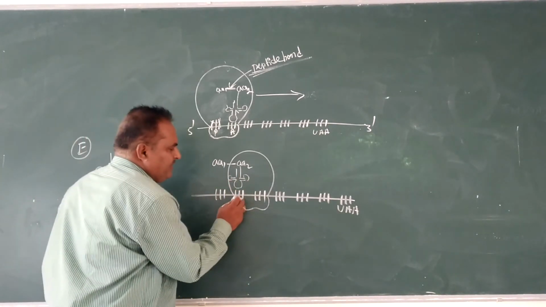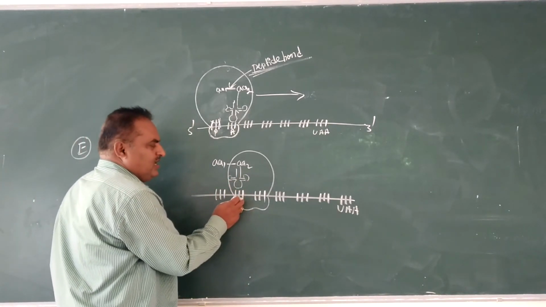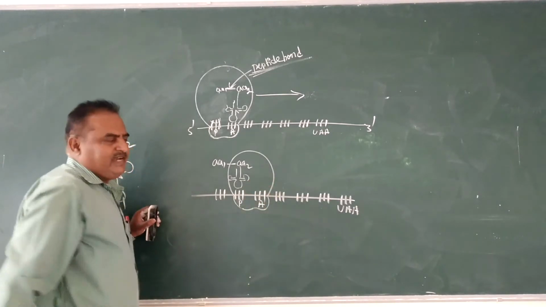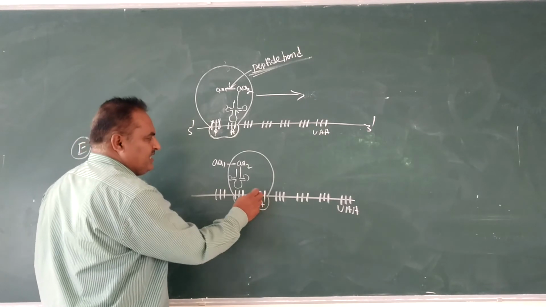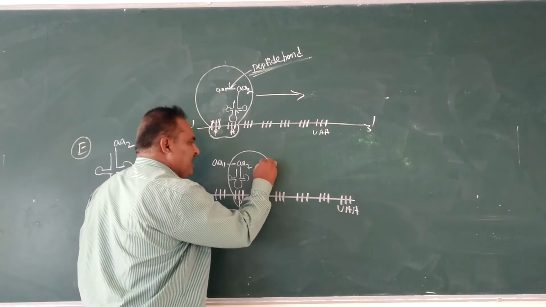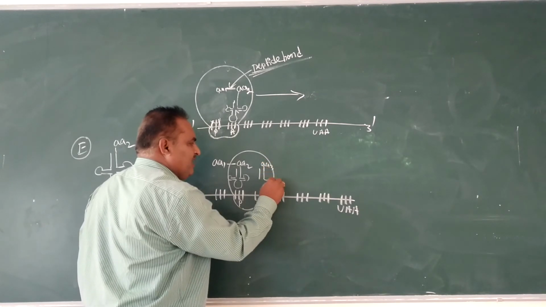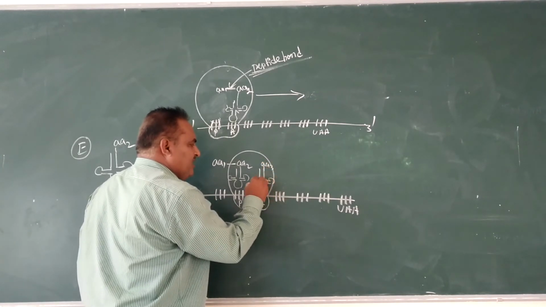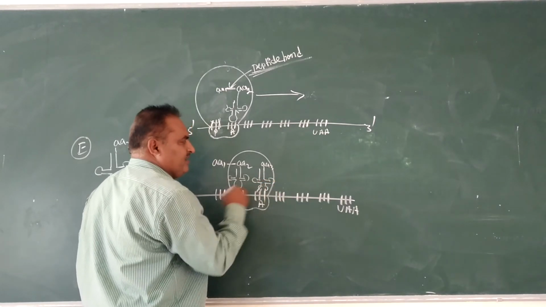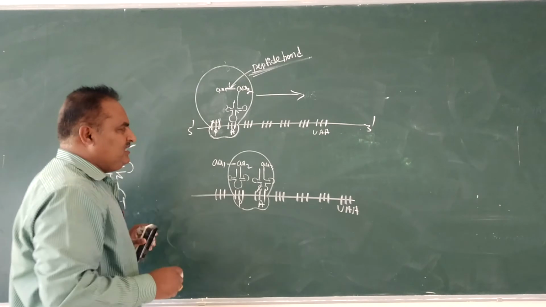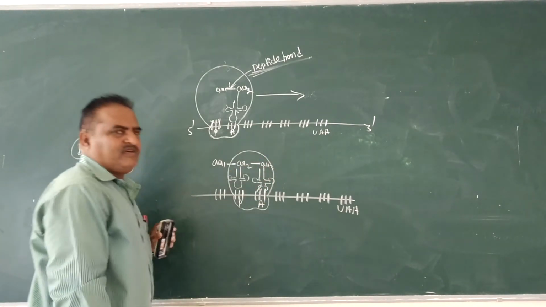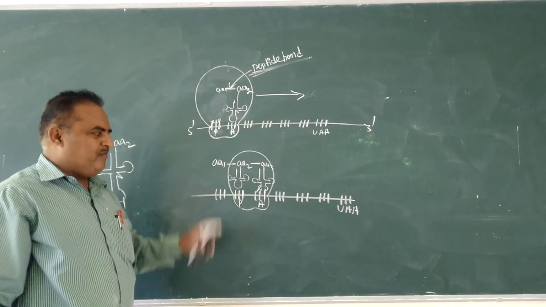Here there is the P site and the A site. At the A site, one more tRNA carries amino acid 3, which binds on the next codon. Between amino acid 2 and amino acid 3, again a peptide bond is formed.